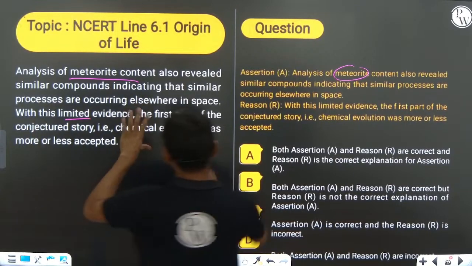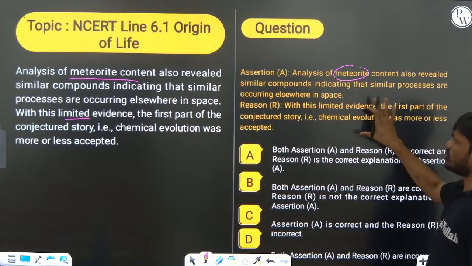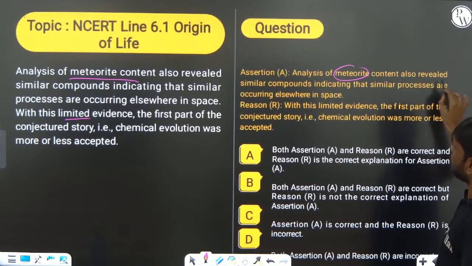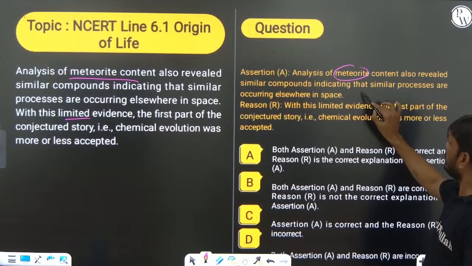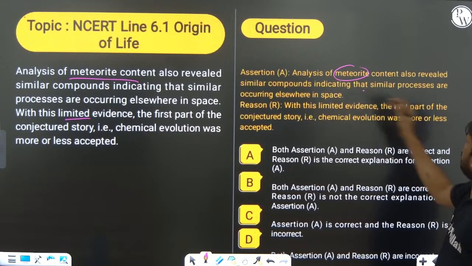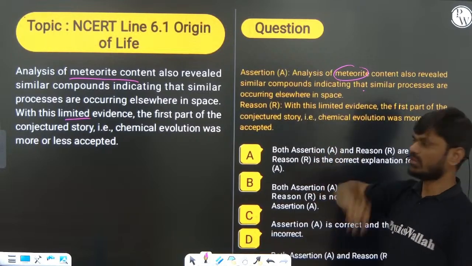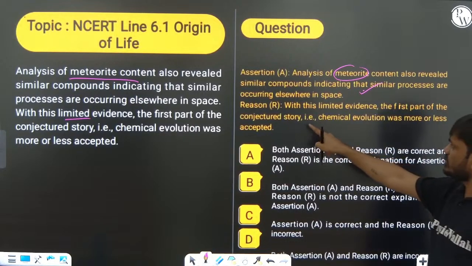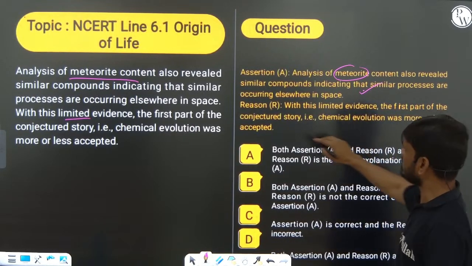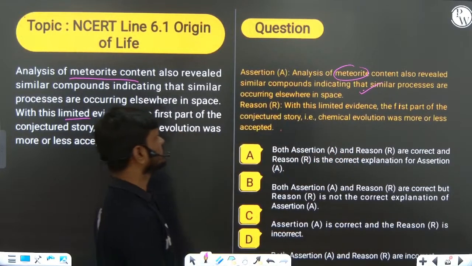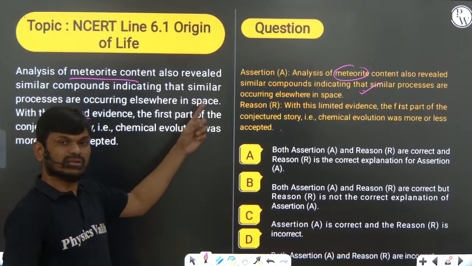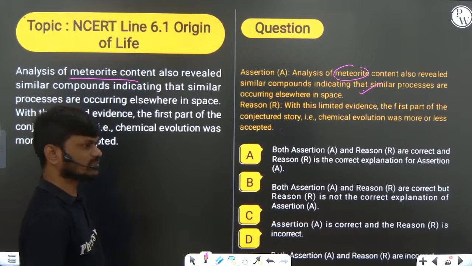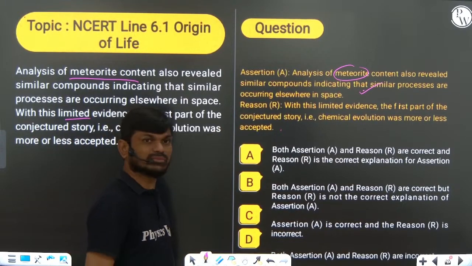From this sentence they have given this question: analysis of meteorites content also revealed similar compounds, indicating that similar processes are occurring elsewhere in space. This is right. With this limited evidence, the first part of the conjecture story, that is chemical evolution, was more or less accepted. So both are right and correct explanation of this.